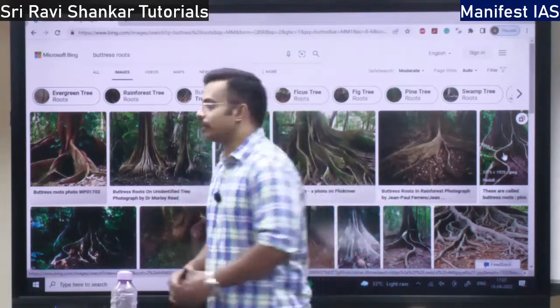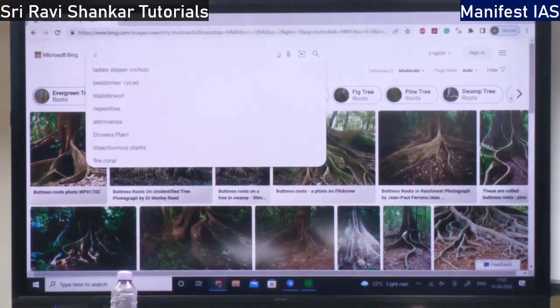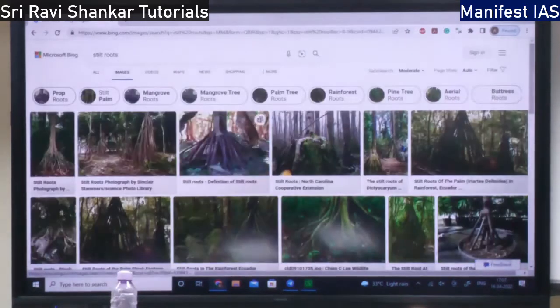Then you have stilt roots. I am going to show you the image. They grow from the stem, the bottom layer. So see, this is a stilt root, these are the stilt roots.